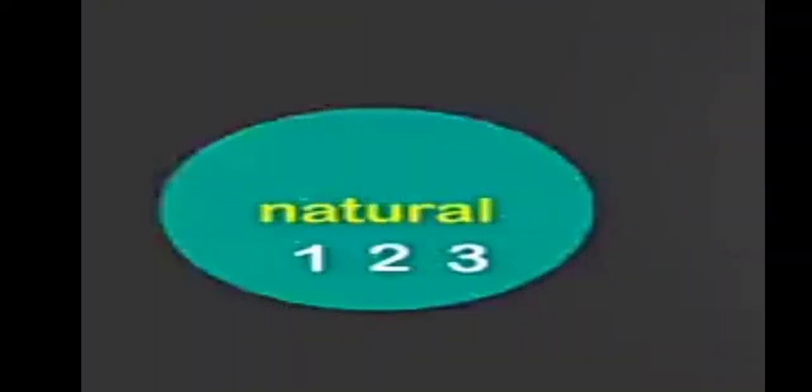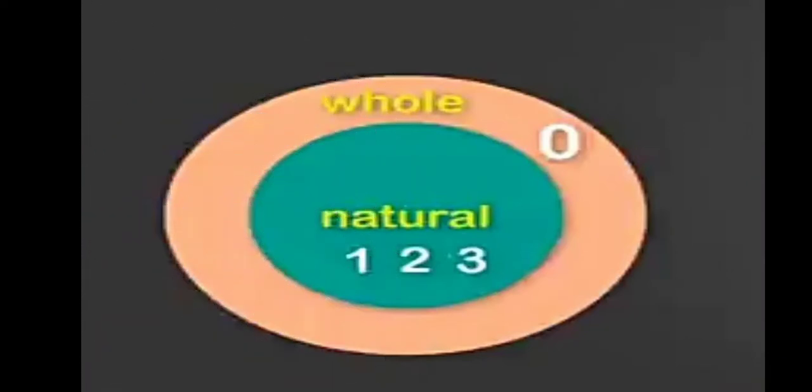Now, whole numbers include all the natural numbers and 0. So we can draw the whole number circle around the natural number circle.